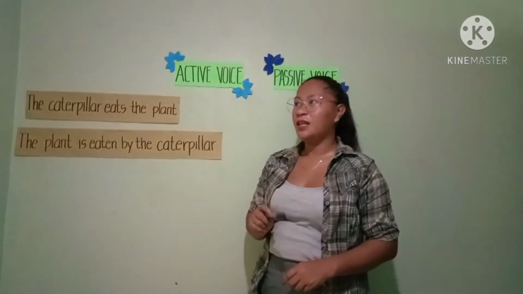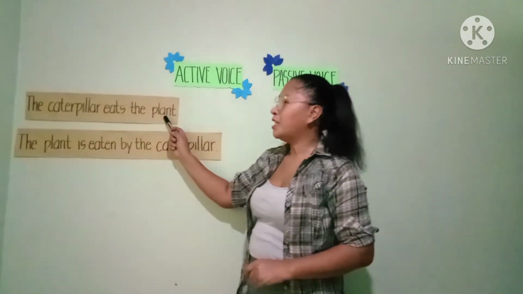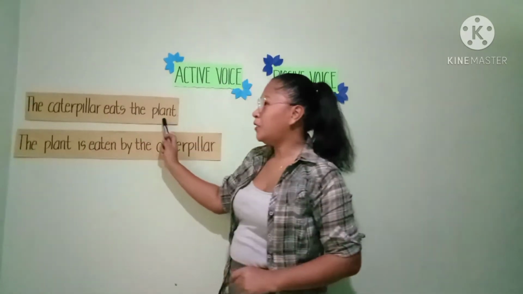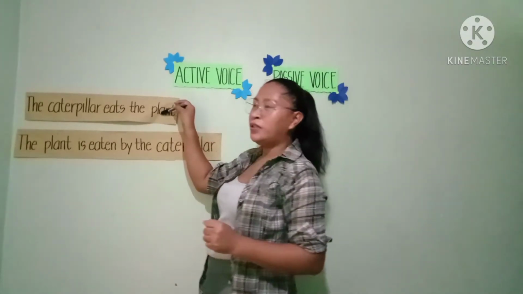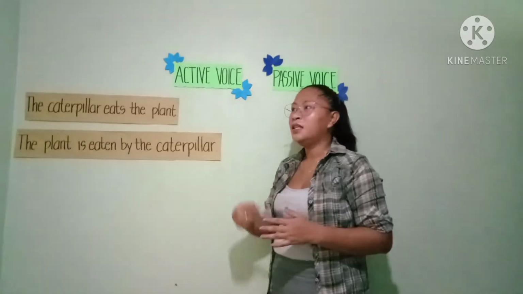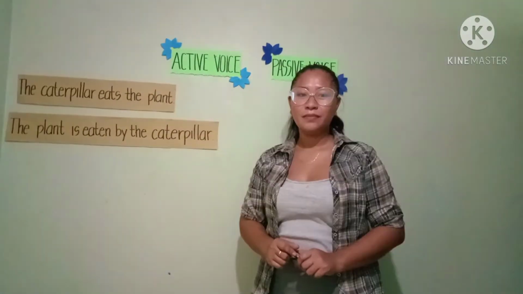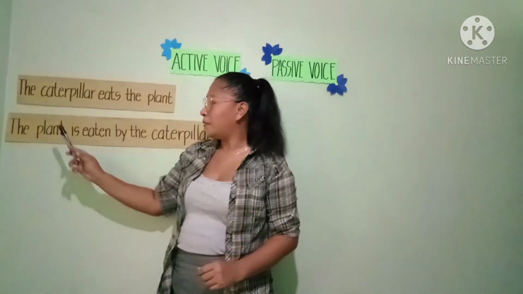Now, the two of them have differences. In the first sentence, the caterpillar eats, meaning the caterpillar is doing something. The caterpillar is eating. Therefore, the caterpillar is the doer of the action. But in the second one, the subject here is the plant.